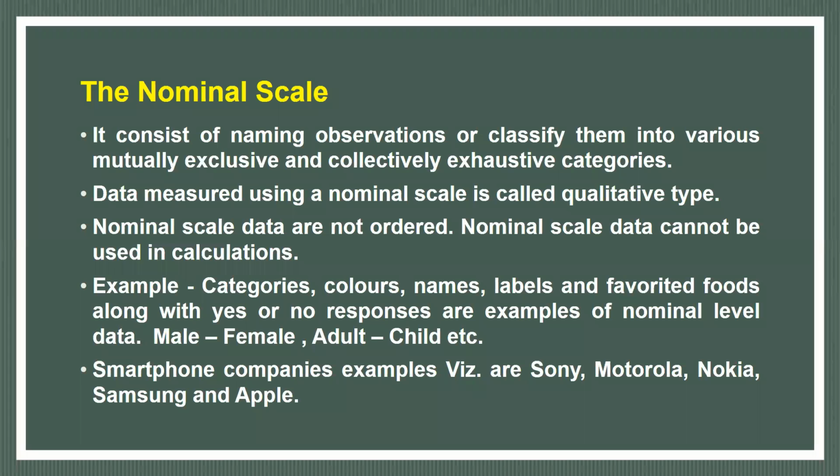Manchurian, some person will like it, some will not. So by liking, in the form of yes or no, we cannot rank the respondents as inferior or better. So these are the different nominal levels of data.